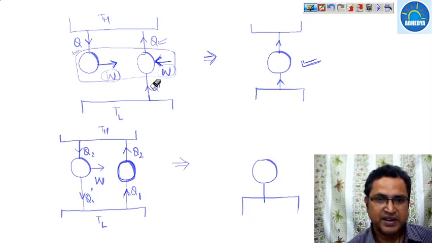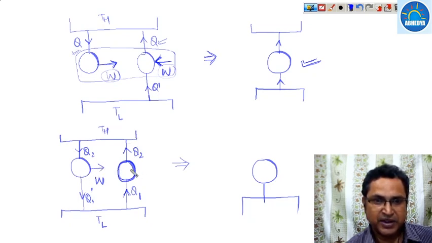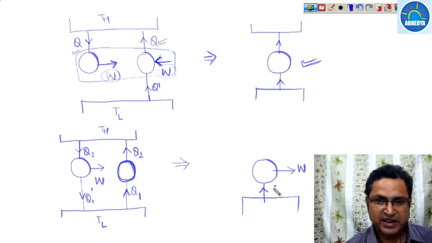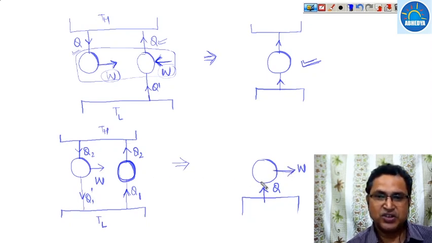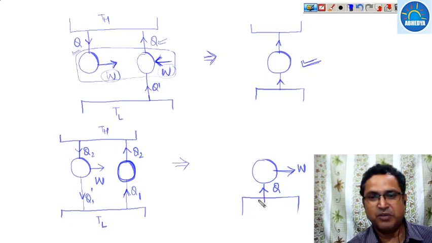Okay, this Q1 will be taken and this Q2 will be converted to this one, and if we combine these two, then what will happen? The net effect is some work done. What is the total amount of heat transfer? This much heat is leaving and this much heat is absorbed. So the difference will be transferred and some work will be done. This violates the Kelvin-Planck statement, because on a single fixed temperature body, it cannot convert heat into work.